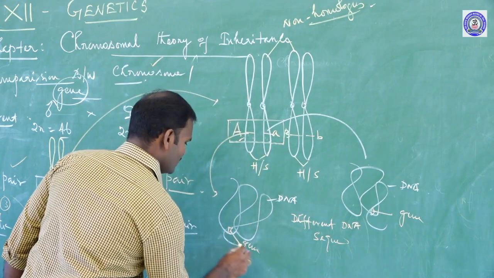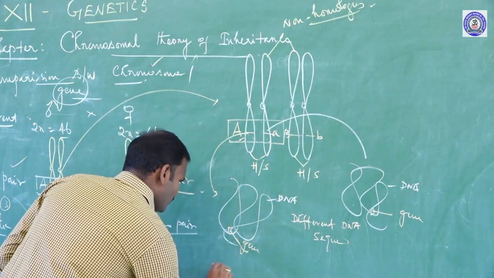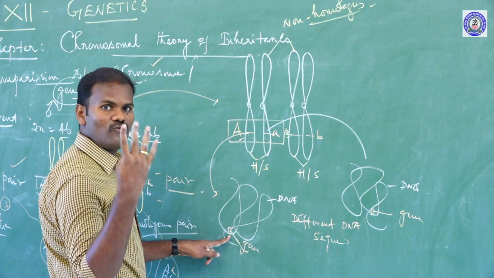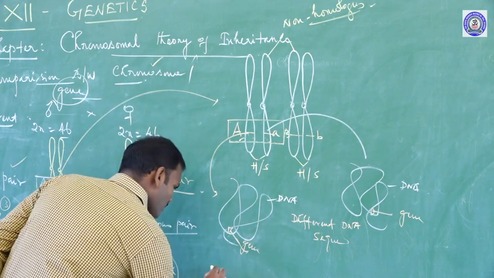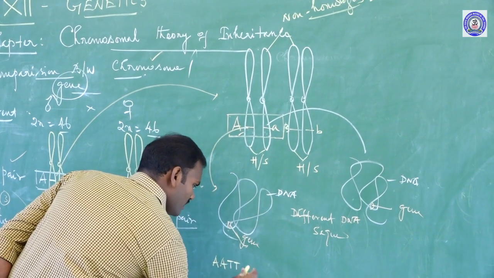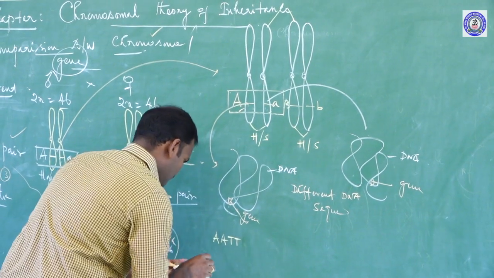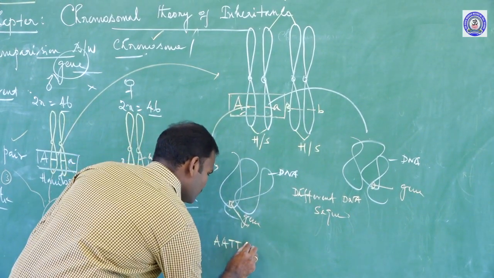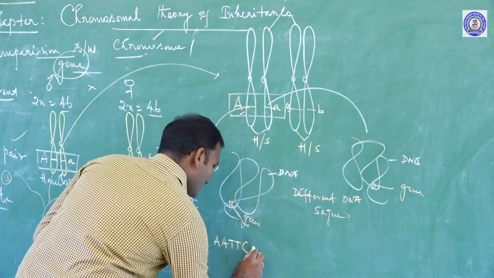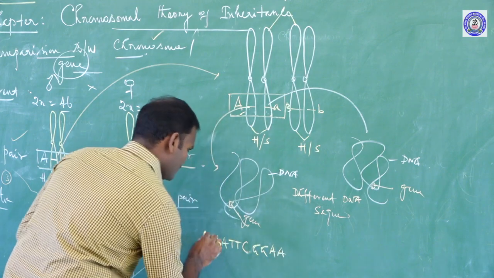A segment of DNA is called a gene. If we enlarge this, for example, the gene is made up of nitrogenous bases. There are 4 types of nitrogenous bases. For example, adenine, thymine, adenine, thymine, cytosine, then guanine, adenine.